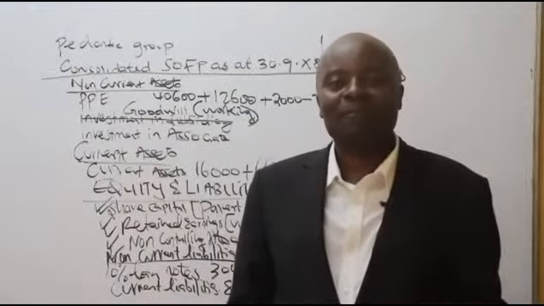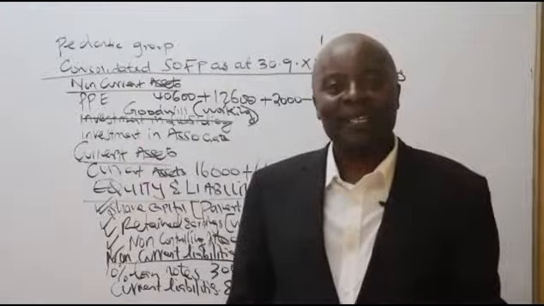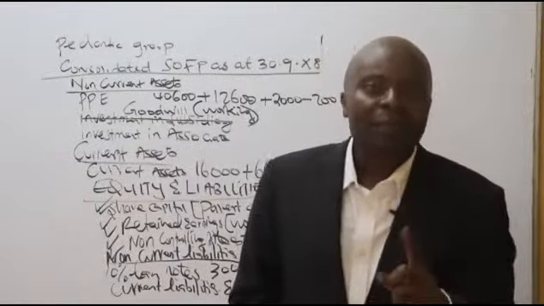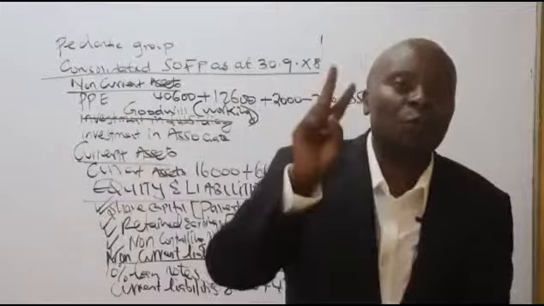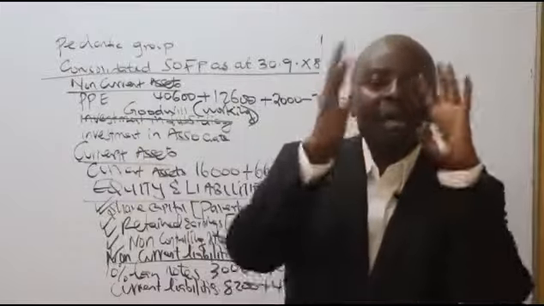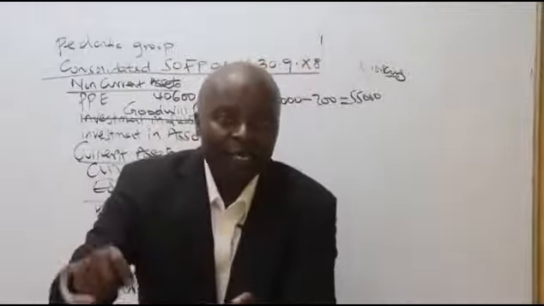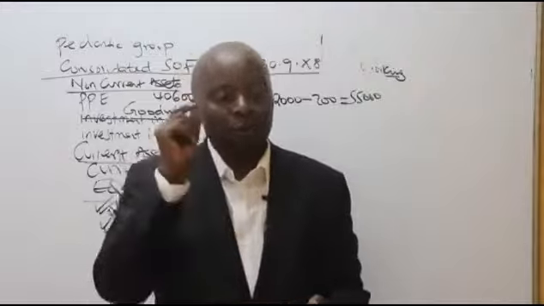That's fake money. So intra-sales must always be eliminated from 2 buckets: the bucket of group sales and the bucket of cost of sales. I'll explain that better when I go to cost of sales.